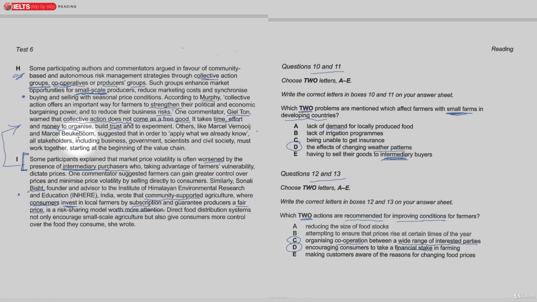Okay, here it is. That's what I'm really looking for. All stakeholders, including business, government, scientists, civil society, all of that is a wide range of interested parties. It doesn't say anything about reducing food stocks. Attempt to ensure that prices rise? No, we want more stability for farmers. They don't want too much rising and falling of prices. And making customers aware of the reasons, no, it's not mentioned. Okay, so you've just got these two here.